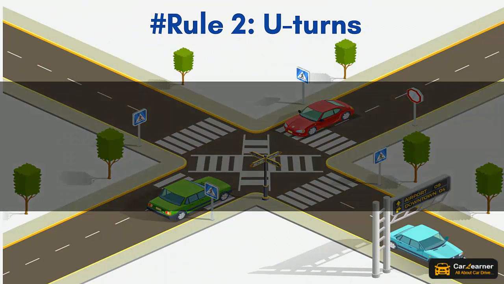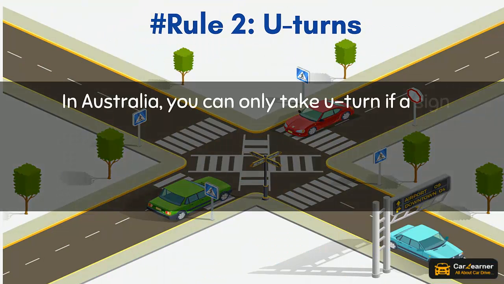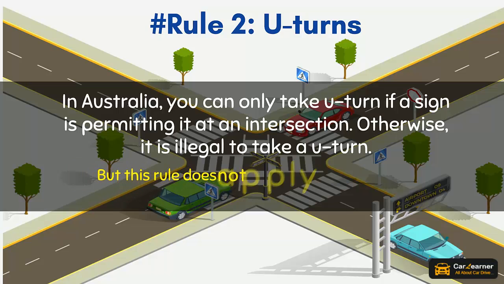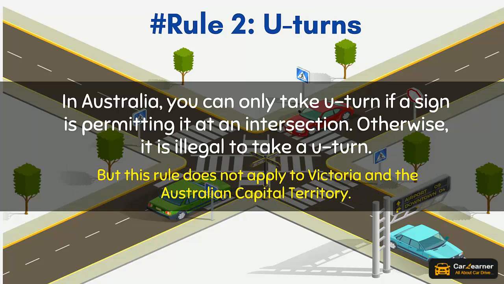Rule 2, U-turns. In Australia, you can only take a U-turn if a sign is permitting it at an intersection. Otherwise, it is illegal to take a U-turn. But this rule does not apply to Victoria and the Australian Capital Territory.